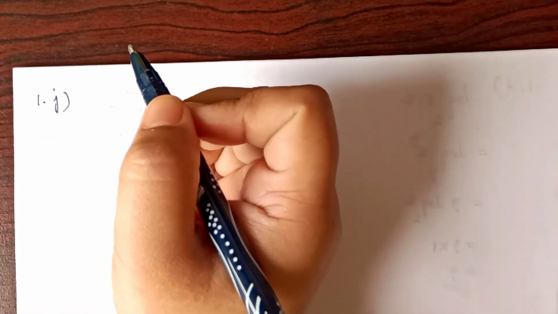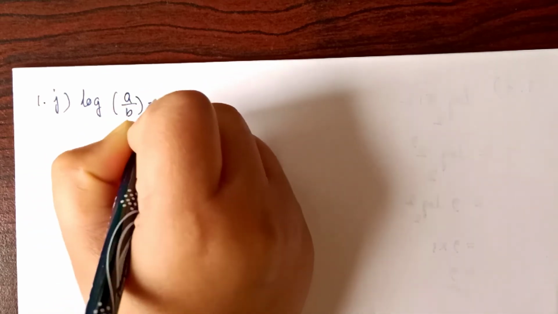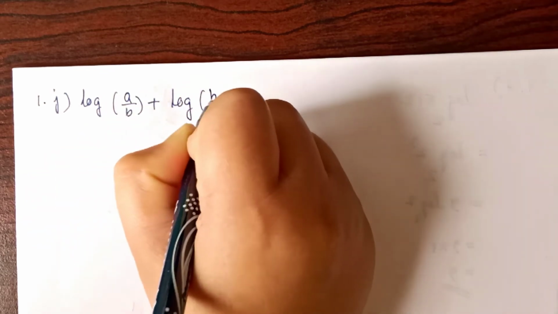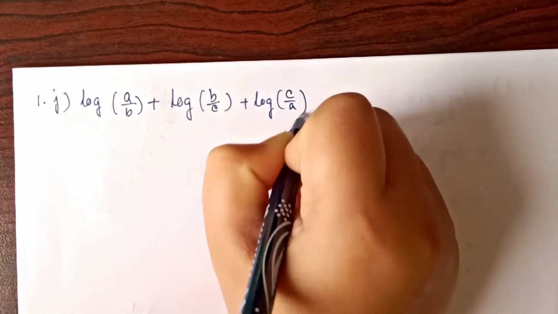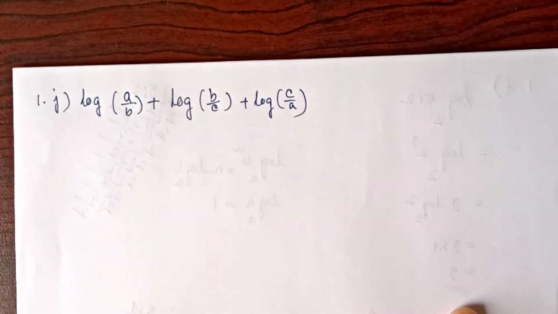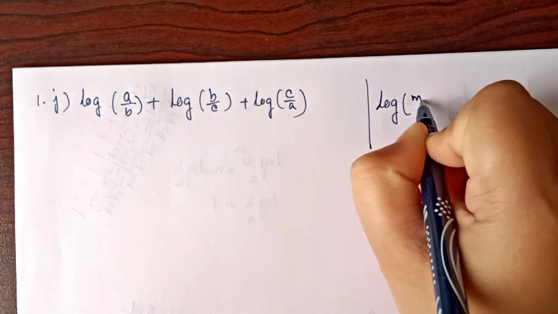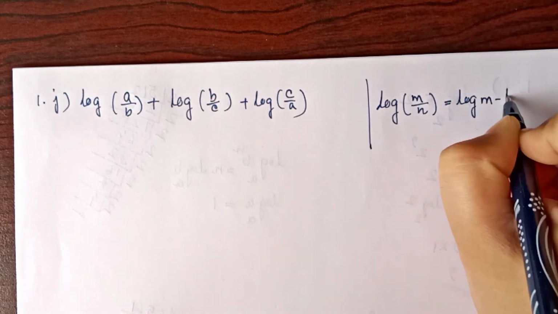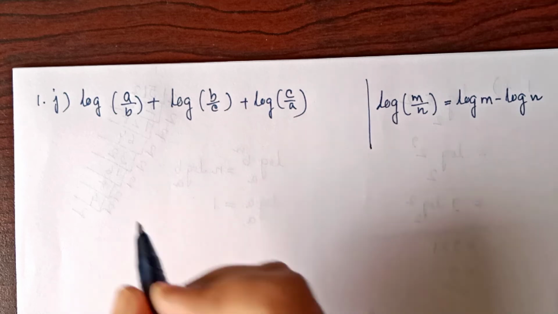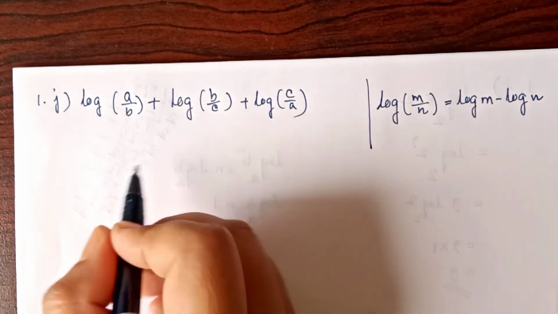And the question is given: log a by b plus log b by c plus log c by a. We have to find out the value. So here we know the formula log m by n. The value is equal to log m minus log n. So here you can see that this is a by b, b by c, c by a.